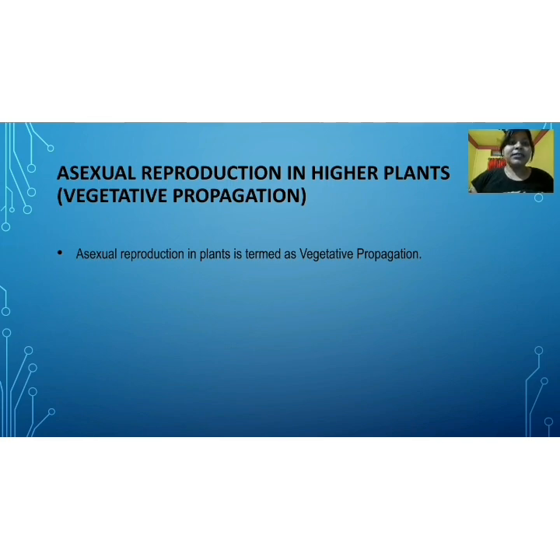Higher plants means the flowering plants. In the plant kingdom, the higher evolved plants are angiosperms, or we can say flowering plants. When the plant's vegetative parts, for example root, stem, leaves, which are known as vegetative parts, take part in the reproduction process, then the process is known as vegetative propagation.